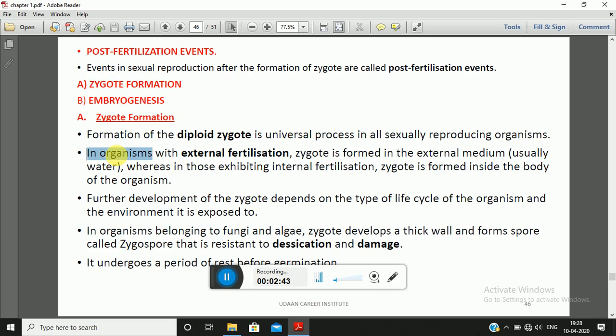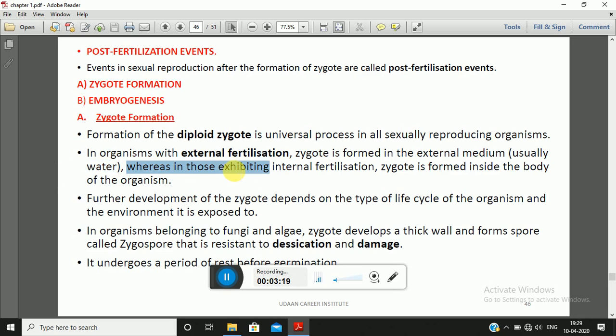Now, as we have gone through earlier, there were basically two different types of fertilization. One was external fertilization, which takes place outside the body of the organism, and the other one was internal fertilization, which takes place inside the body of the organism. So in organisms in which external fertilization takes place, the zygote is also formed in the external medium, usually water.